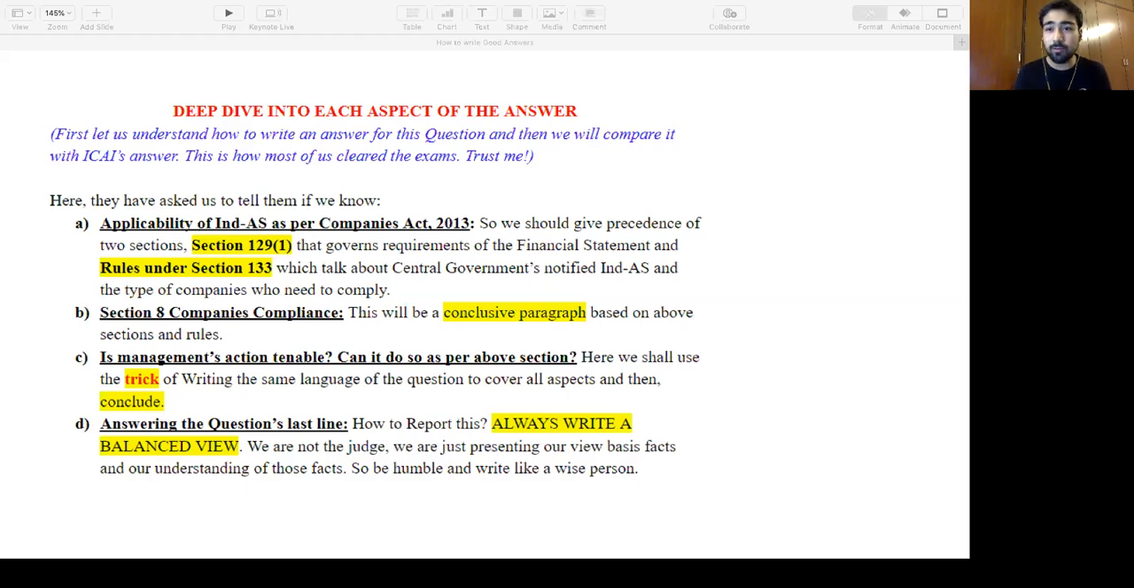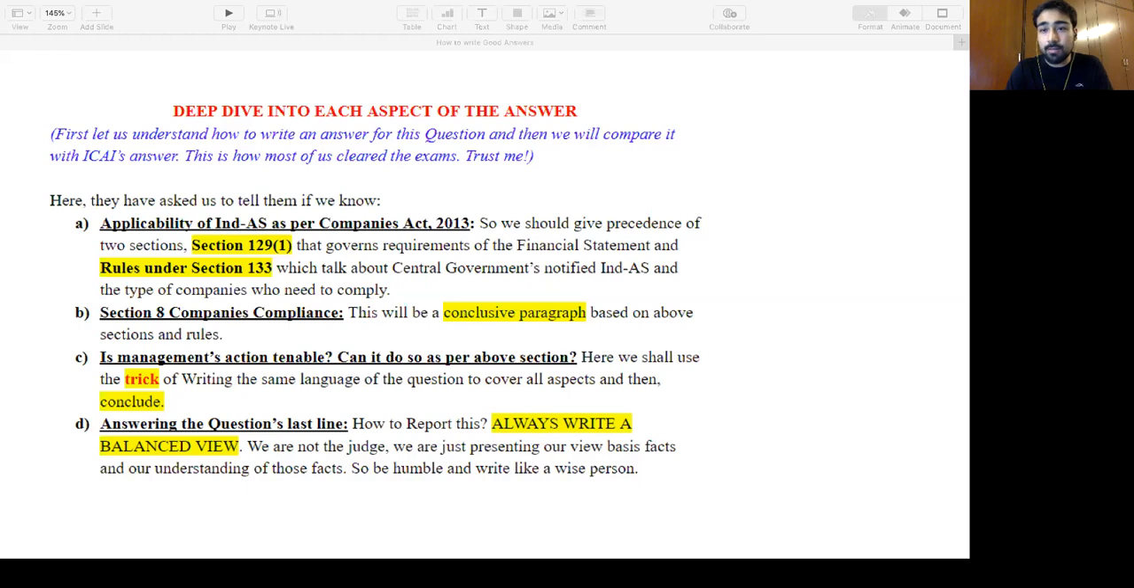And the final one is how will you report? What my understanding has always been, always give a balanced view. You're not the judge there. We are not actually the judge writing an answer. We are someone who is understanding the law and giving our perspective. We are giving a point of view, right? So always write a balanced view. Be wise in writing your answers. Write your answers like a humble or a wise person. Always have that mindset while writing an answer that you are humble, you're wise. You're not there to put a stand. You're not there to jail someone. You're not there to give a judgment, right? Write your answers like a humble person.